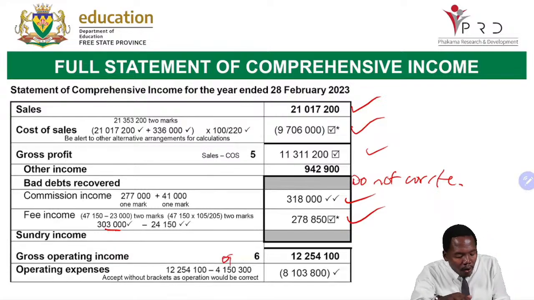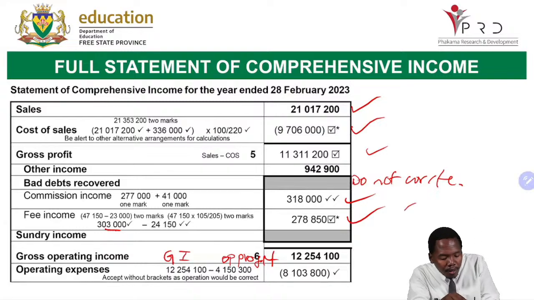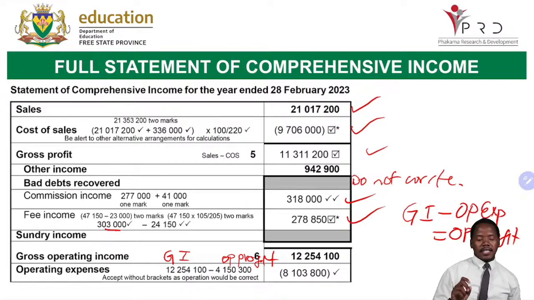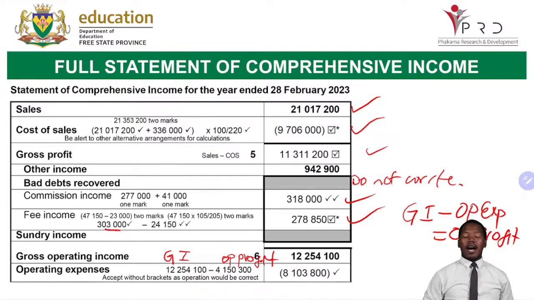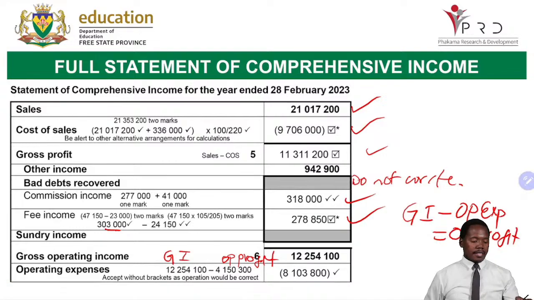Remember, this is our operating profit, and then this is our gross income. Remember, when we say gross income minus operating expenses, we get what? Operating profit. Meaning, when I say operating profit minus gross income, I will get my operating expenses. Just solving for X there.